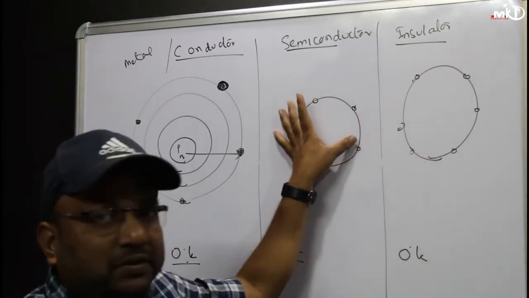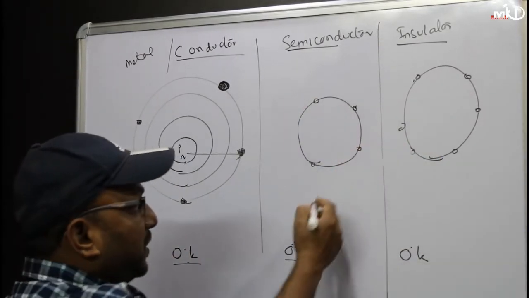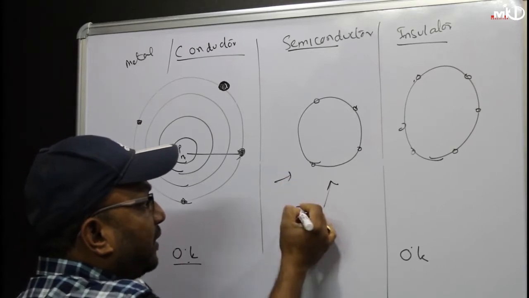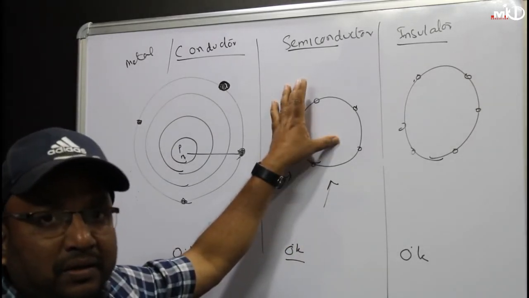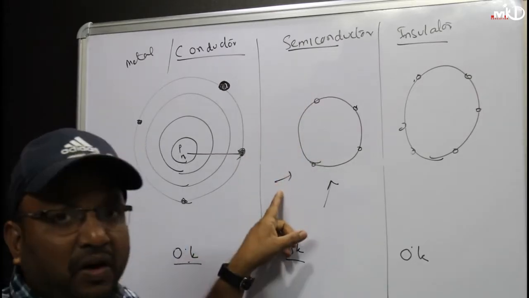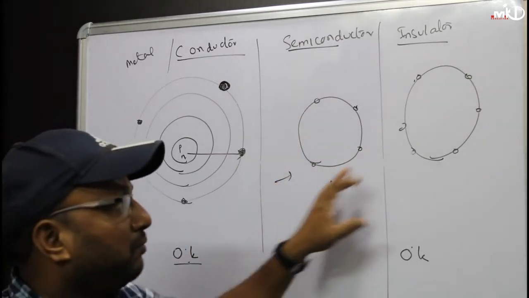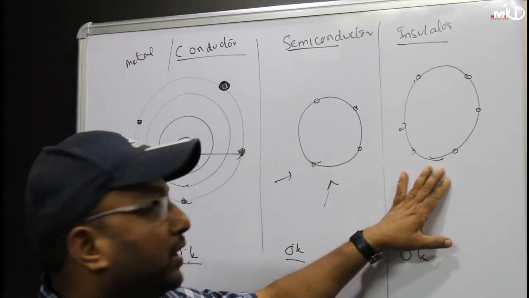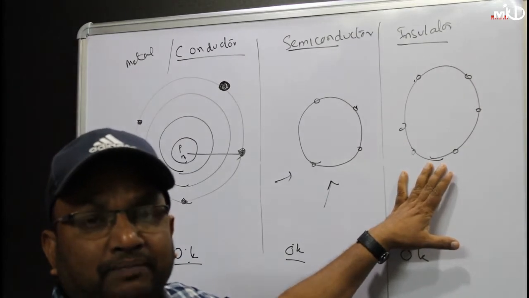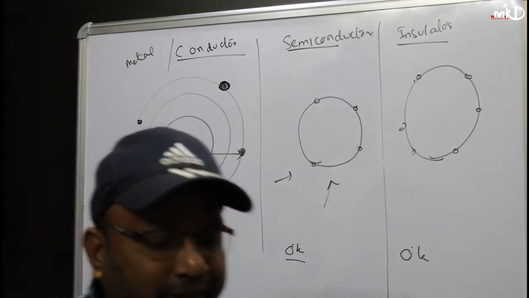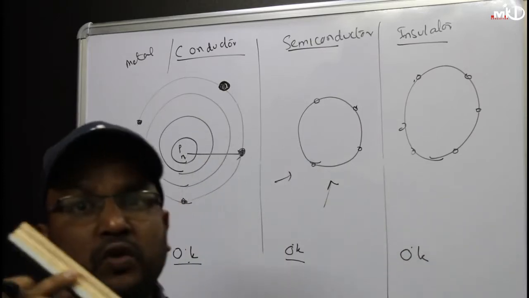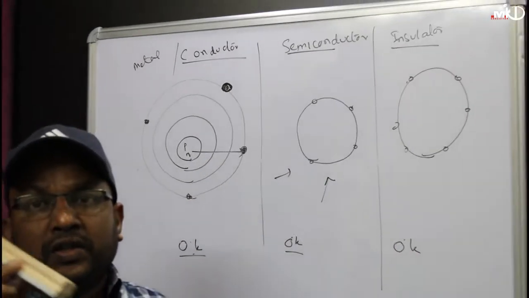In a semiconductor, if I give some external electric field or heat, then I may generate some electrons at some energy when the temperature is increased. However, in an insulator it is very difficult to generate the energy, whenever you increase the temperature or apply an external field. If I give an example, the duster is an insulator.